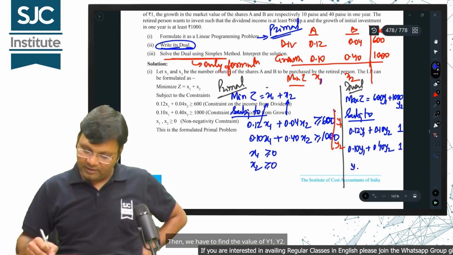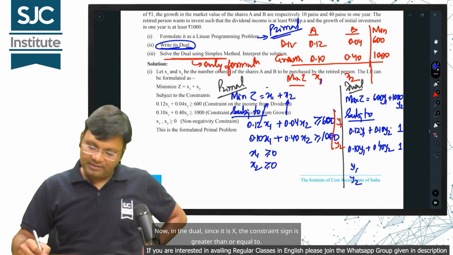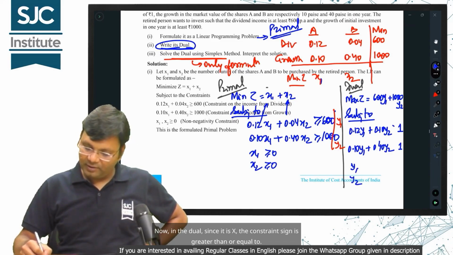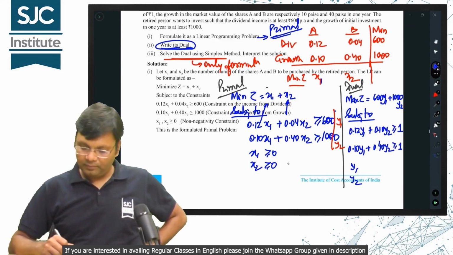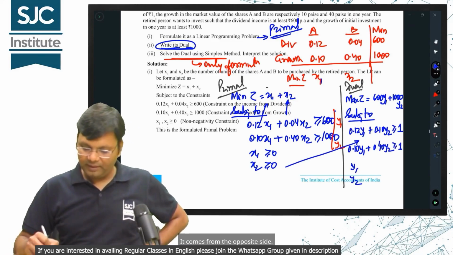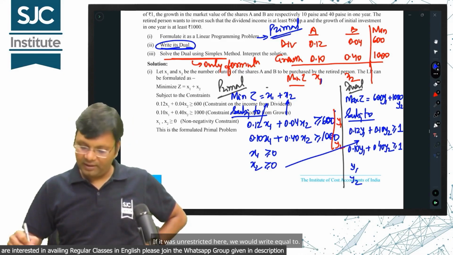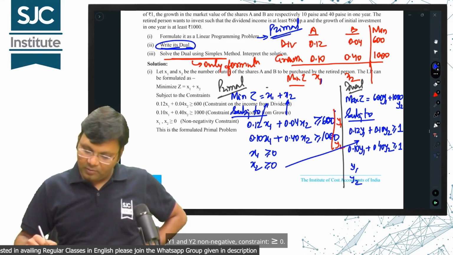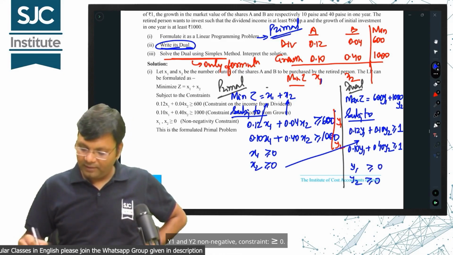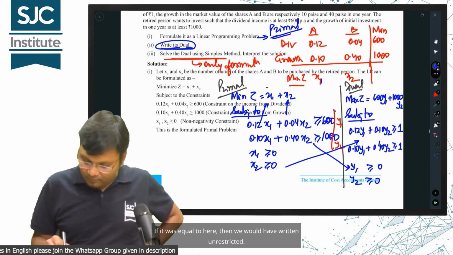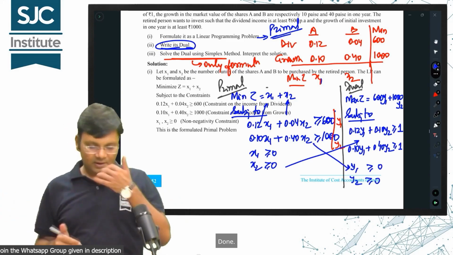Then we have to find the value of y1, y2. Now, in the dual, since it is min in the primal, the constraint sign is greater than or equal to. Where is this coming from? It comes from the opposite side. If it was unrestricted here, we would write equal to. y1 and y2 are non-negative, greater than or equal to 0. Why? It is coming from here. If it was equal to here, then we would have written unrestricted. Done.